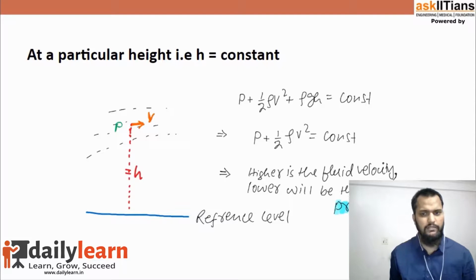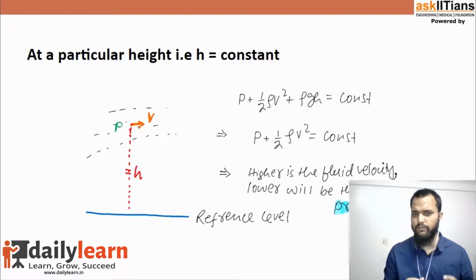According to Bernoulli's principle, the sum of these three quantities, the pressure, half rho v square and rho gh, should be constant. But if we keep h constant and change the velocity at this point, how would it affect the pressure?